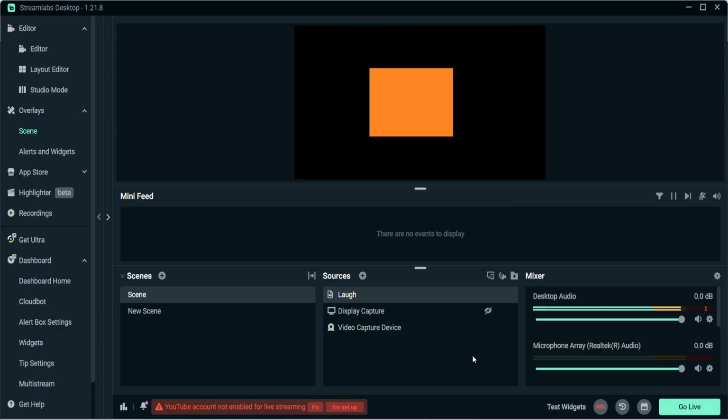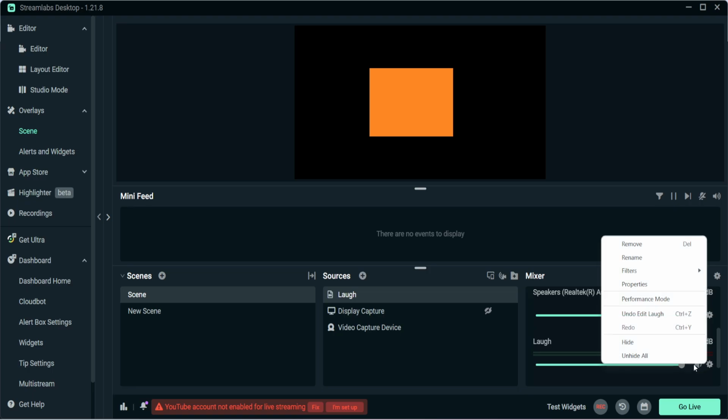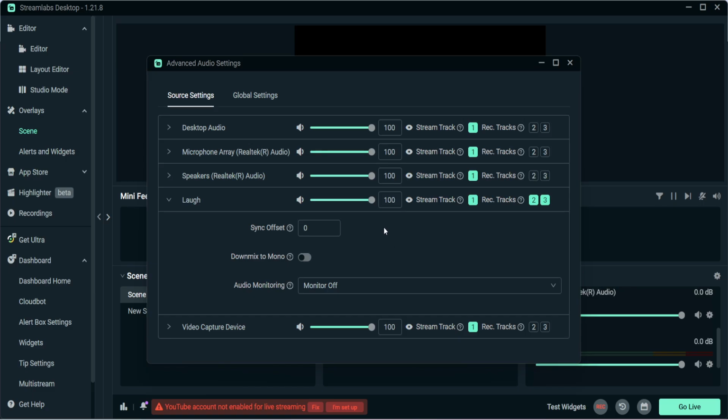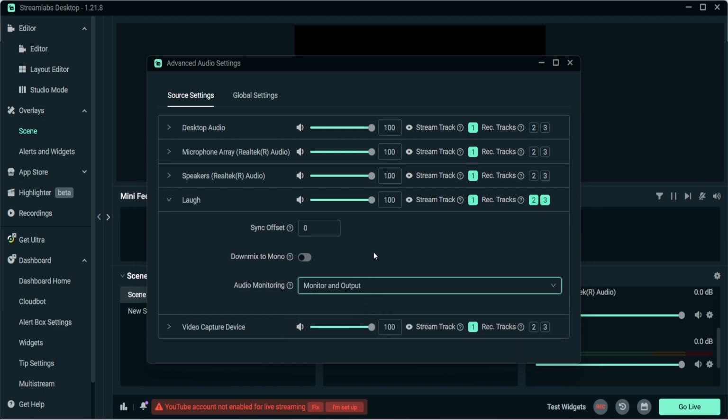At this point, the sound effect has been added to your scene, but there's one more important adjustment to make if you want proper monitoring. In the mixer, find the media file you just added, then click the gear icon next to it. From the menu, choose Properties. In the Properties settings, look for Audio Monitoring and change it to Monitor and Output. This setting allows the audio to be heard through monitoring while also being sent to your stream or recording, which is useful when testing or performing live.